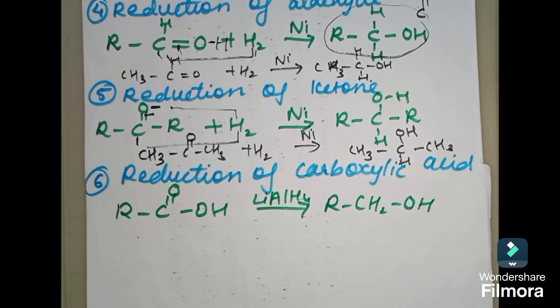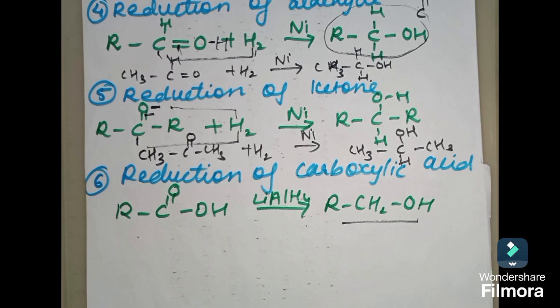So what I have taken over here is one of the strongest reducing agents. So here it is LiAlH4. If you know the name of this reagent, then well and good, but I'll tell you the name of it. It is lithium aluminium hydride. Okay, so this is one of the strongest reducing reagents. So when it reacts with the carboxylic acid, it gets reduced and it forms alcohol. So you can say when carboxylic acid is reacted with lithium aluminium hydride, it gives out alcohol. That's it. It's a very simple reaction.